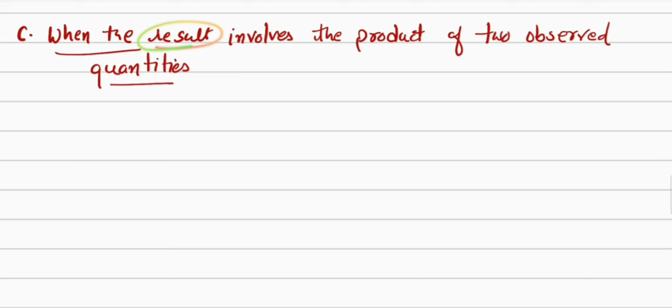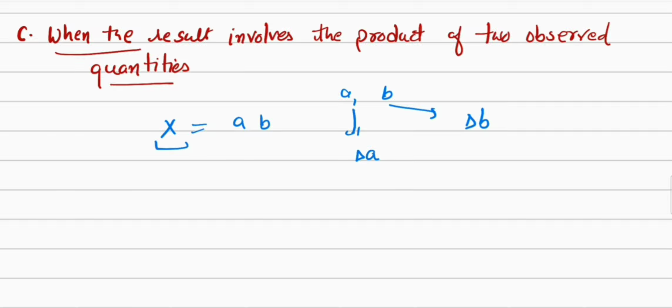Now, when the result involves the product of two observed quantities. Let me take again A and B, two physical quantities, and their product is equal to x, A multiplied with B. Suppose the absolute error in A is delta A and the absolute error in B is delta B. In this case also, the maximum possible error in x is represented by delta x.